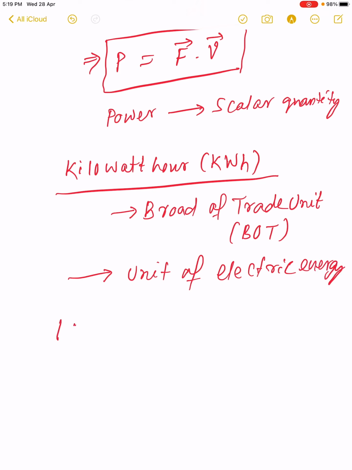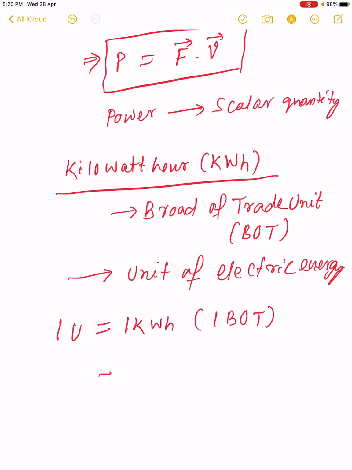One unit of electric energy: in meter reading, we measure electric energy in terms of the unit of energy, that is the kilowatt hour. The meter reader takes the meter bill in terms of the number of units we use in our house. That means one unit of electric energy is known as 1 kilowatt hour, which is the Board of Trade unit. One Board of Trade unit.